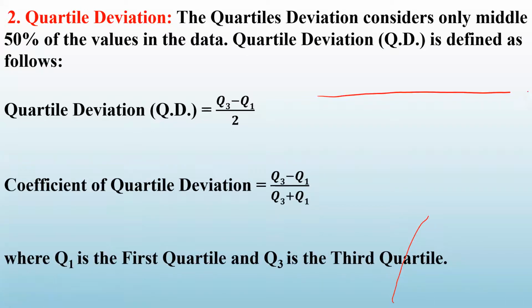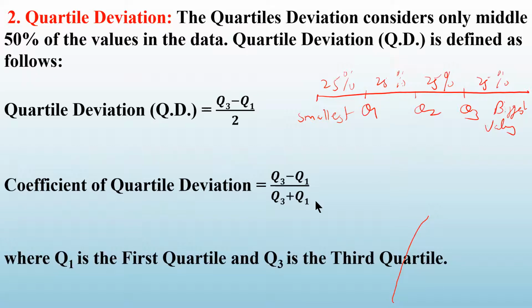If this is your data and this is the smallest value, and suppose this is the largest value, then you know what the quartiles are? They divide the data into how many parts? 4 parts, right? So there are 3 quartiles, Q1, Q2 and Q3. They divide the data into 4 parts. So how many values are in each part? 25%, correct? 25% values in each part.